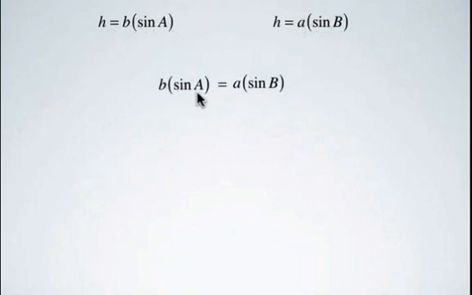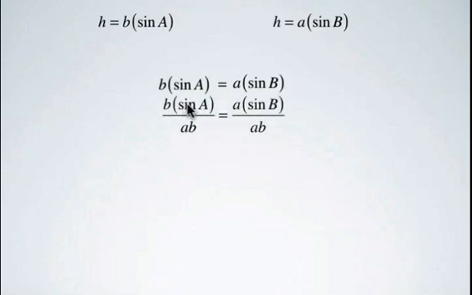So b times sine of angle A is equal to a times sine of angle B. And what we're going to do now is divide both sides by AB, a times b. When we divide the left-hand side by AB, the b's are going to cancel out, and we're left with sine of A over A. If we divide the right-hand side by a times b, the a's are going to cancel out, and we're left with sine of angle B over B.